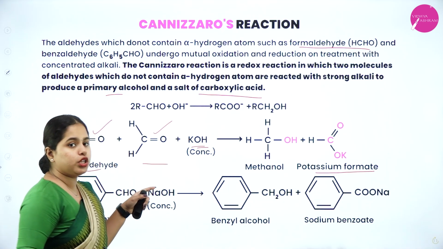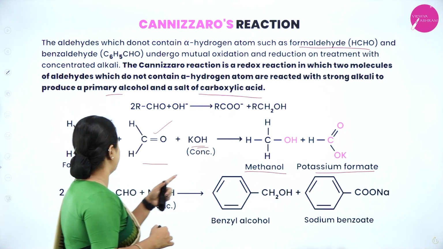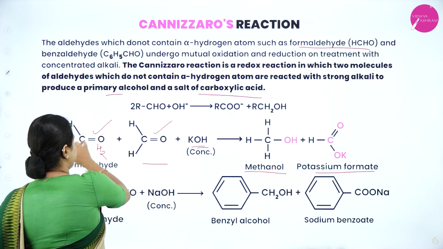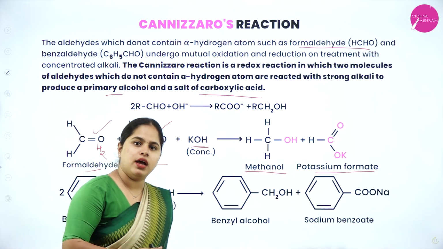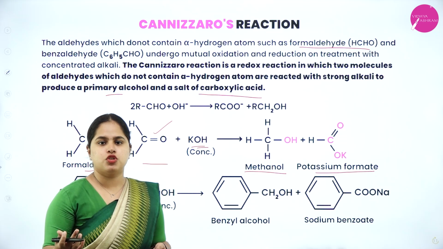And if another molecule is undergoing reduction, what are we going to get? An alcohol will be formed here. CH3OH will be formed. That means to this we are going to add hydrogen, so you will get CH3OH. Okay. So of the aldehyde, one will form an alcohol, and another one will undergo oxidation and form a salt of carboxylic acid.